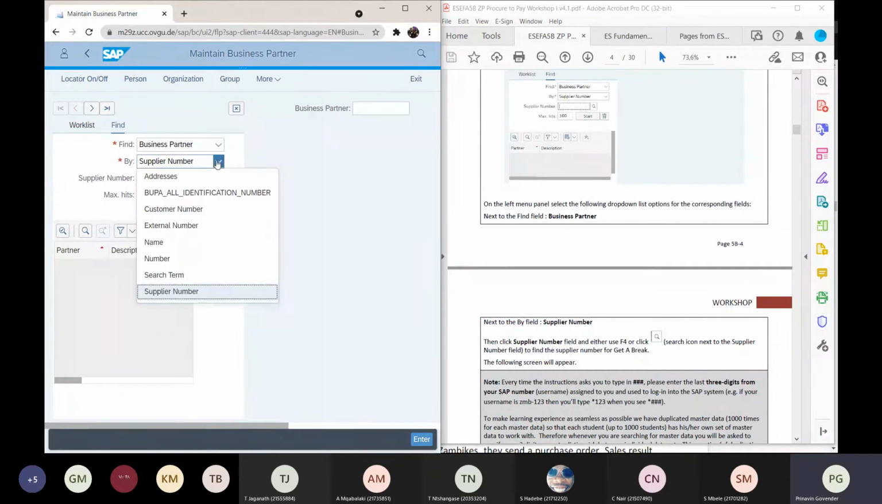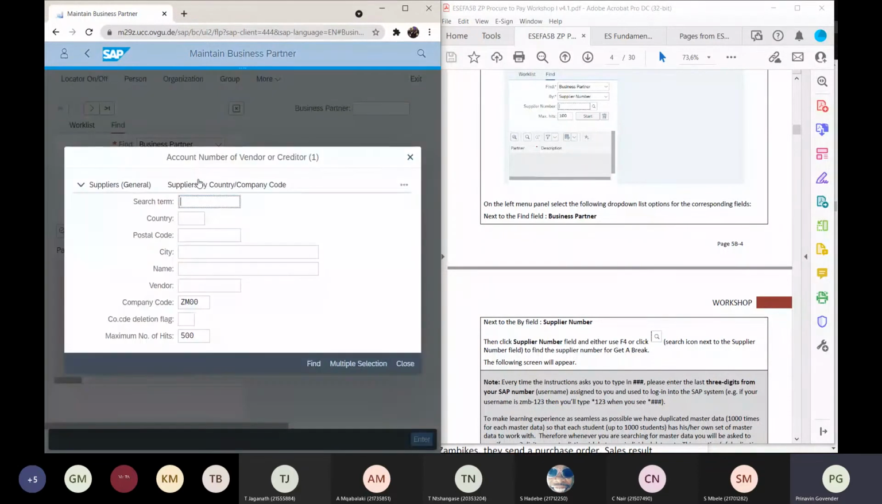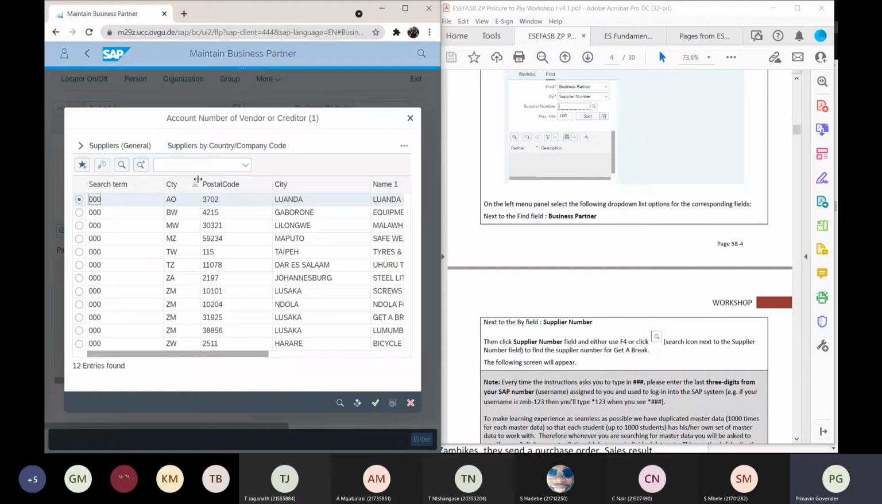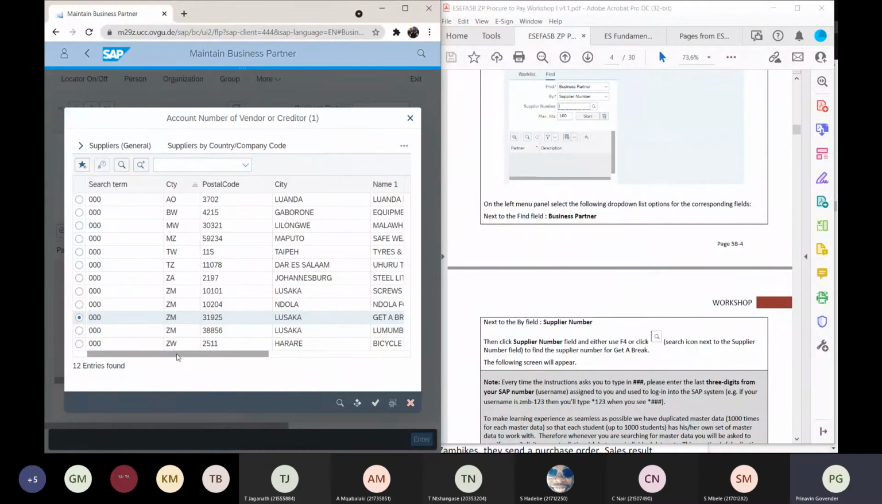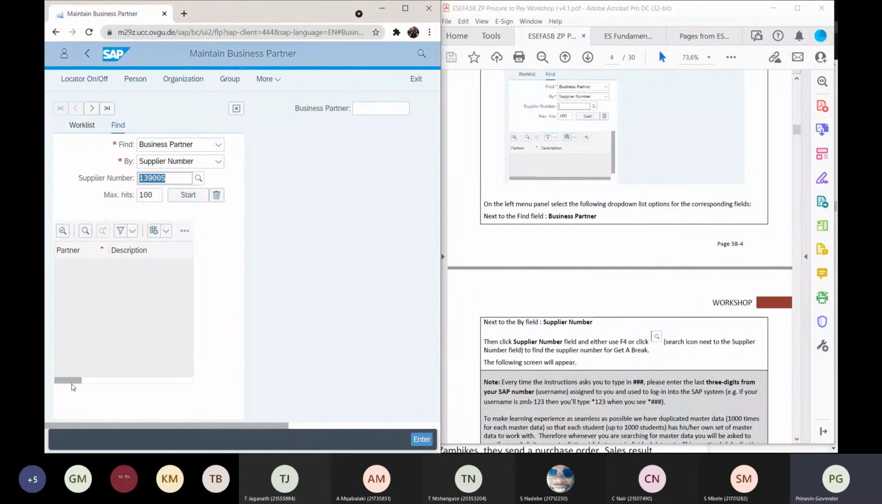Supplier number, right? Click that, click on my magnifying glass, and let's search on that. Let's go back to Get the Breaks. There's Get the Breaks, and that's my vendor, that's his number. There's my company code, and I click on my green button. Press enter.